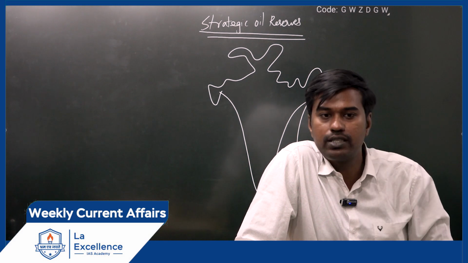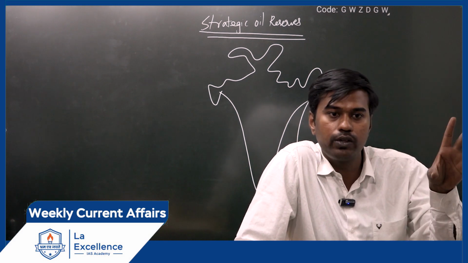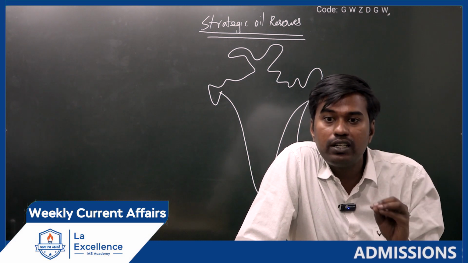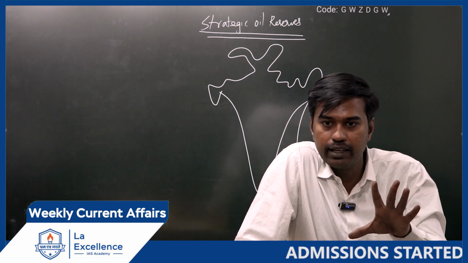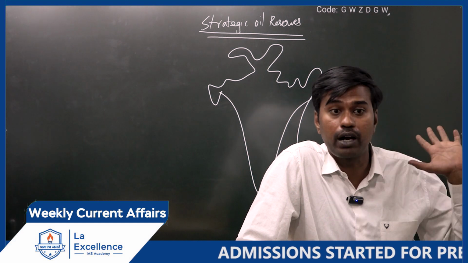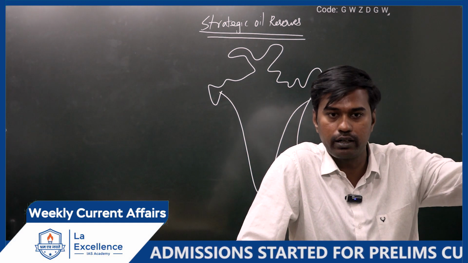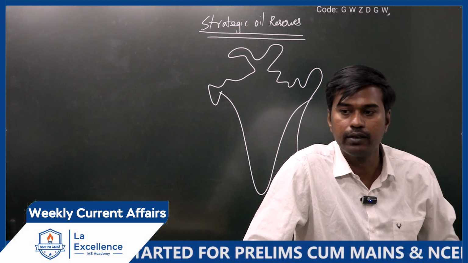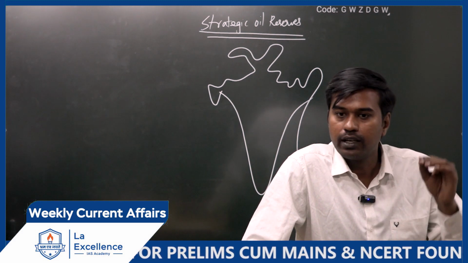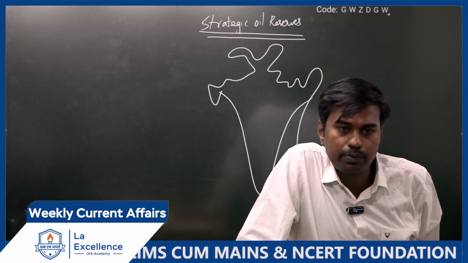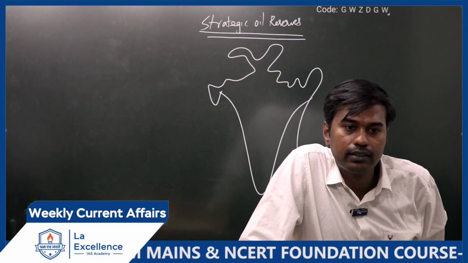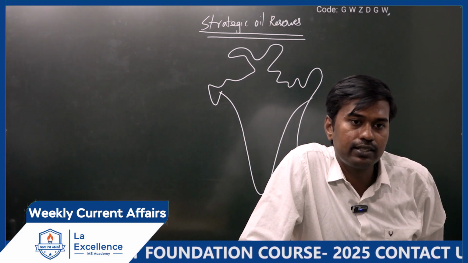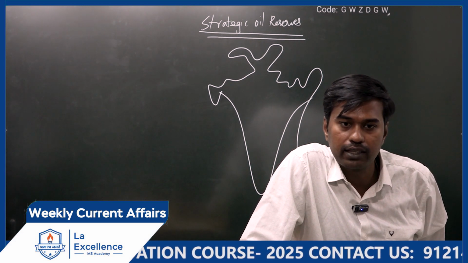Even in West Asia, countries like UAE and Saudi Arabia, during Corona time, were unable to trade in a free manner. Is it clear? So tomorrow, if any problem comes, a war between two countries, or some epidemic or pandemic spreads, and your supply chain gets disrupted, will you get oil from other countries?